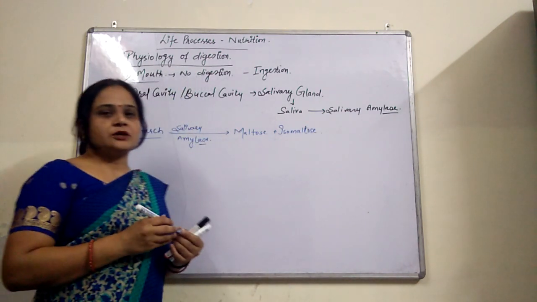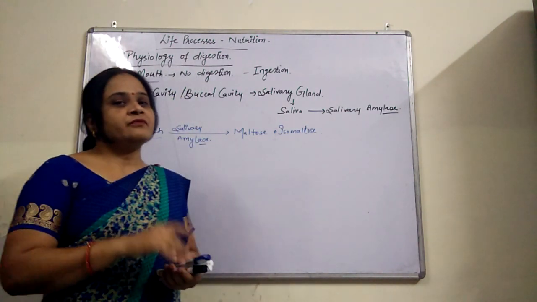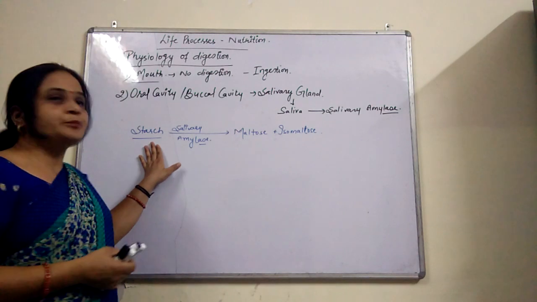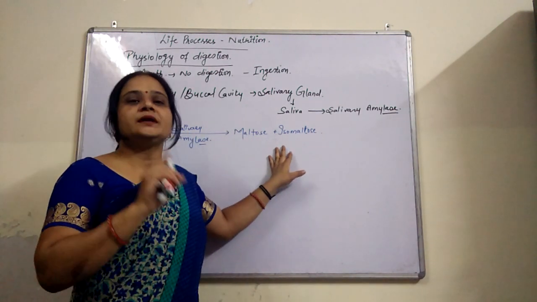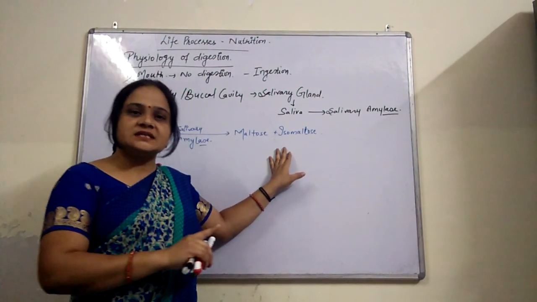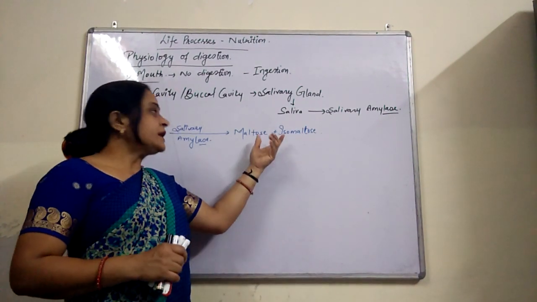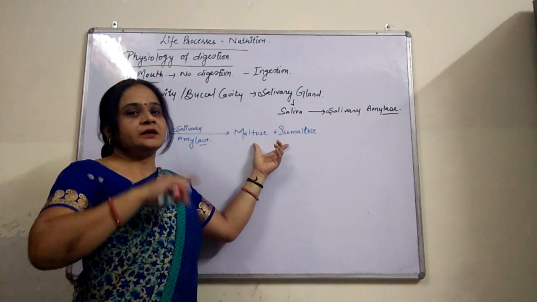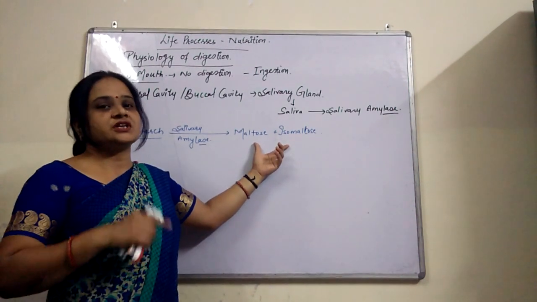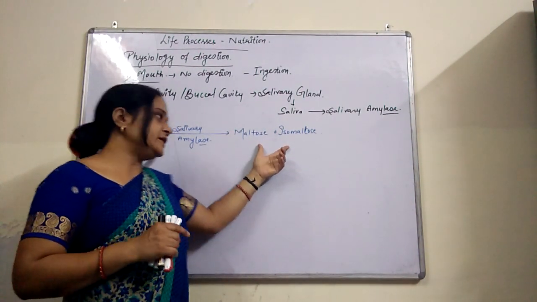Maltose plus isomaltose: in the previous video we studied that the polysaccharide changes into the disaccharide. These disaccharides consist of two glucose molecules, and can be taken for further digestion in the rest of the alimentary canal.